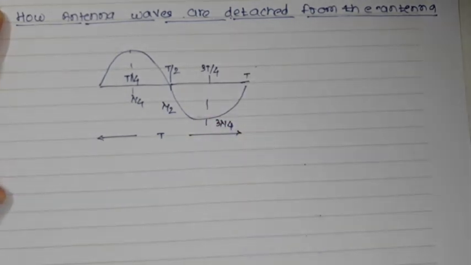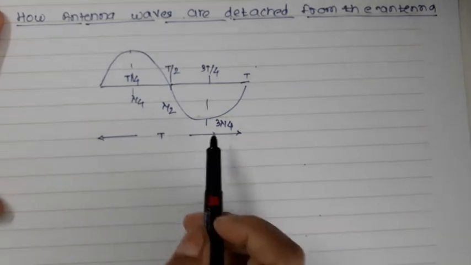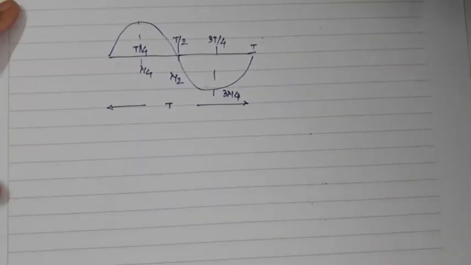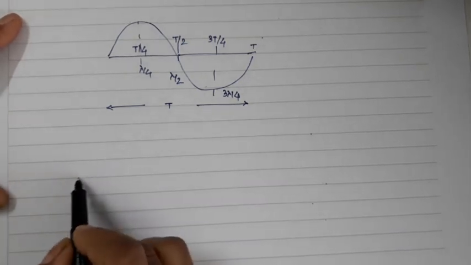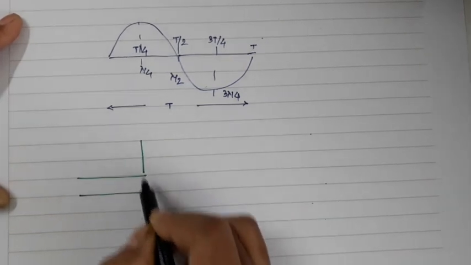Now if you are applying such an input to your two wire antenna, we can say that this is the generation of electric field lines when the source is on. Now consider different instances of time at intervals of T by 4 in the quarter cycle. For simplicity, I have not shown the transmission line and the generator, but if we show the transmission lines and the generators, we can have this kind of structure over here. So I'll show it here first. This is your transmission line and your antenna structure.